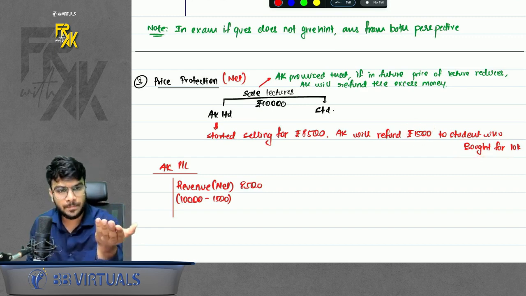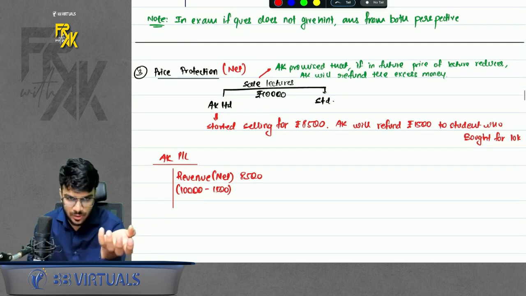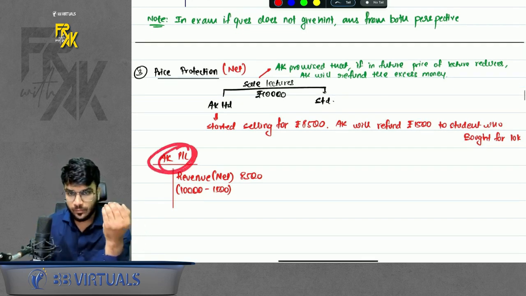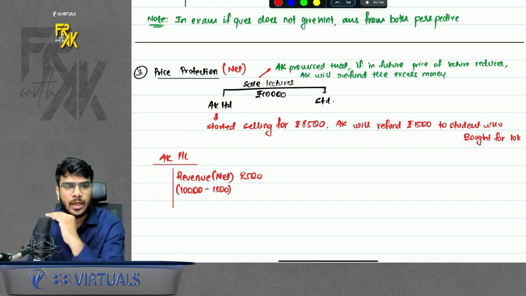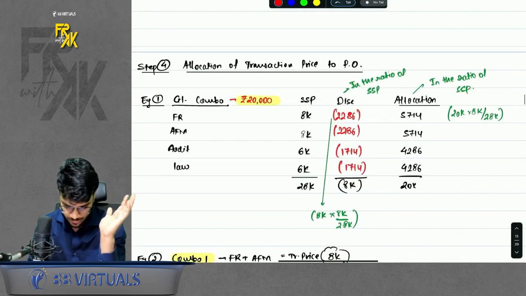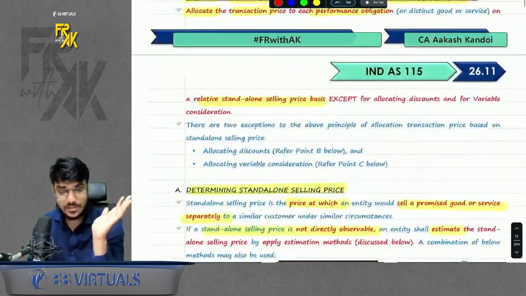This is known as price protection, where you offer protection in case of a decrease in the price. So now in the case PNL, how should the revenue be recorded? It says on a net basis. Simple. I hope this is clear to everyone. Okay, done and dusted. So this was your step number 3, which we completely revised. Clear with this, guys? Okay.